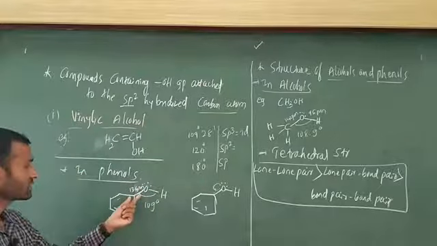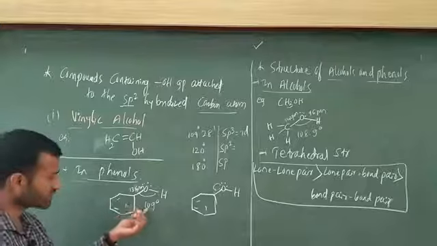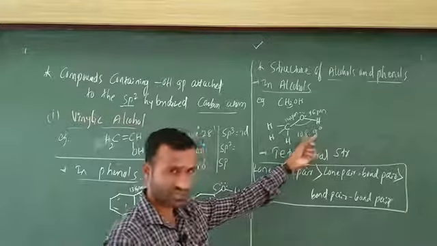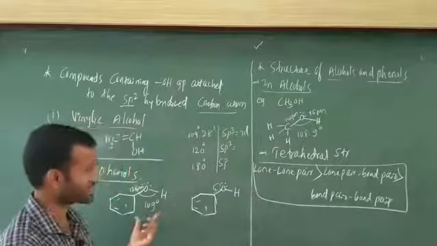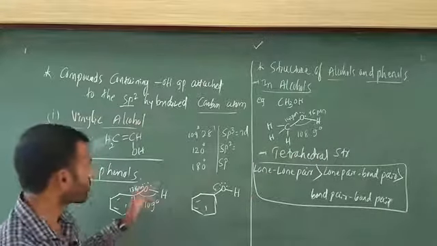In this case, there is not that much repulsion, due to the aromatic ring. That is why the bond angle is slightly increased: in this case 108.9 degrees, in that case 109 degrees. All these points are most important.